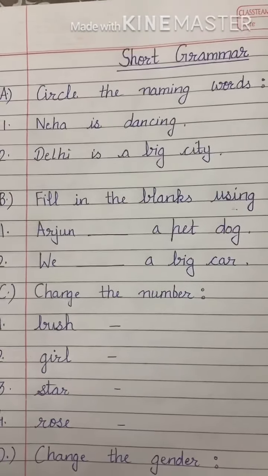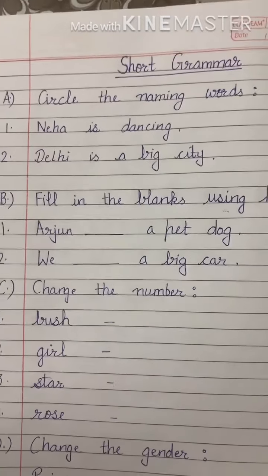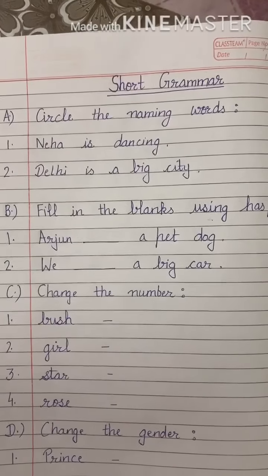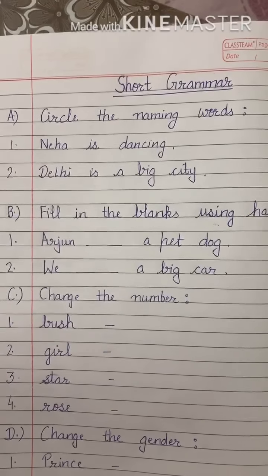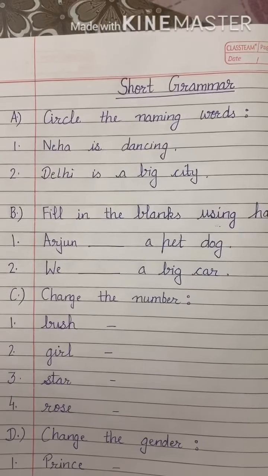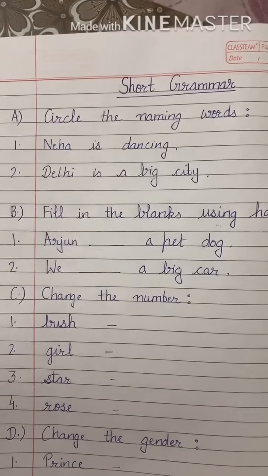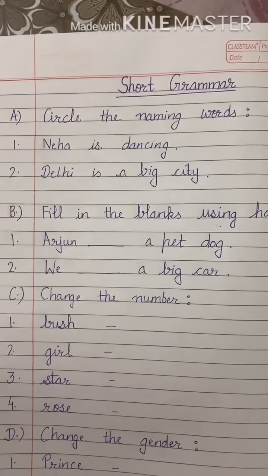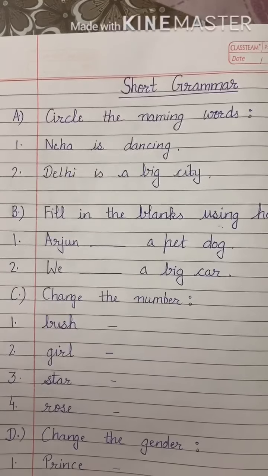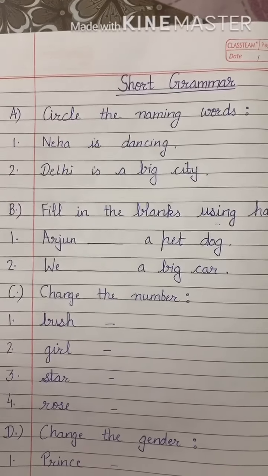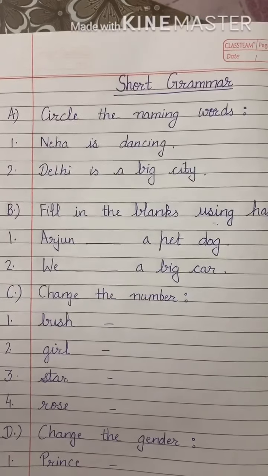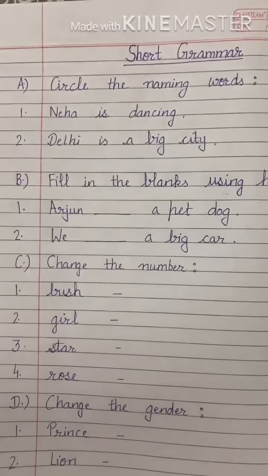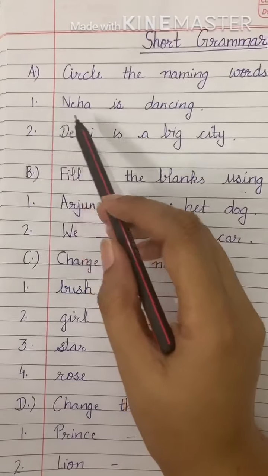So my dear students, as I have already told you what naming words are, the name of a person, place or anything is known as a naming word. Wherever we find any name written in the sentence, we just need to circle that. किसी भी नाम को, नाम कोई भी हो सकता है, किसी पर्सन का, प्लेस का या फिर किसी ऑब्जेक्ट का भी. So let's read the first sentence.